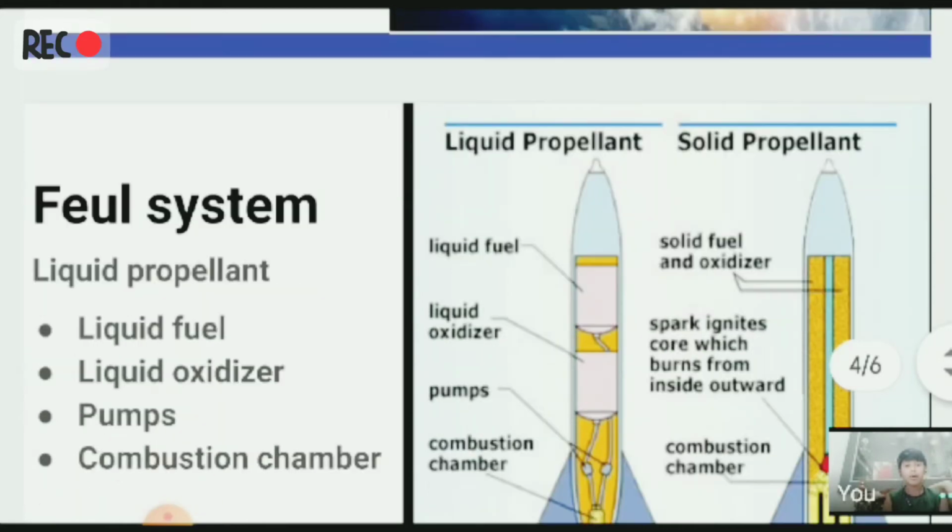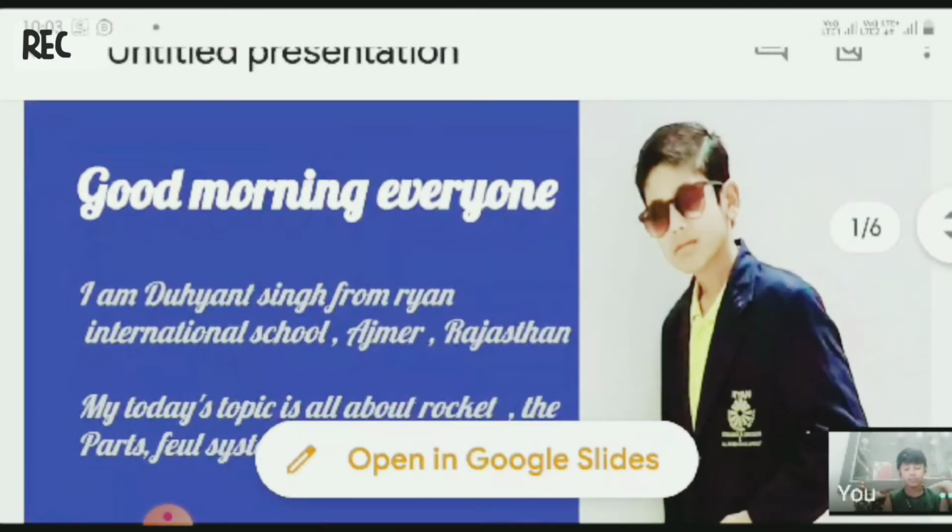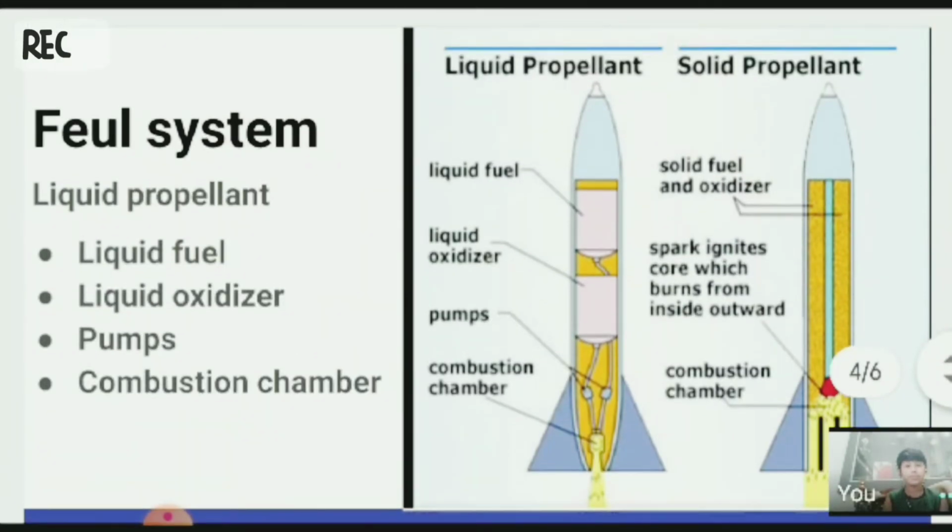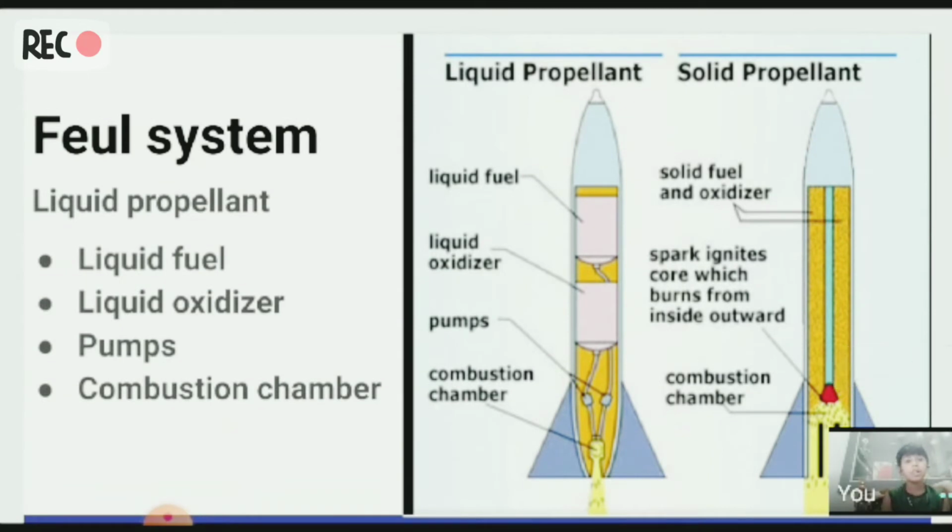Now let's talk about the fuel system. The fuel system is the main thing in the liquid propellant rocket. Now we are talking about the liquid propellant rocket. Now let's speed up. Liquid fuel, I told you before. Liquid oxide, I also told you before. Pumps, I told you. And the combustion chamber, I told you.